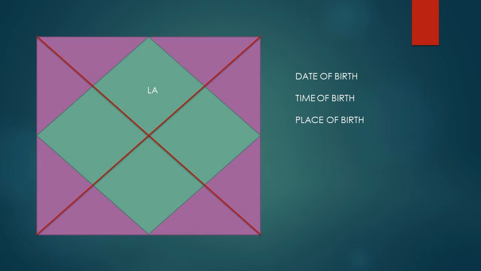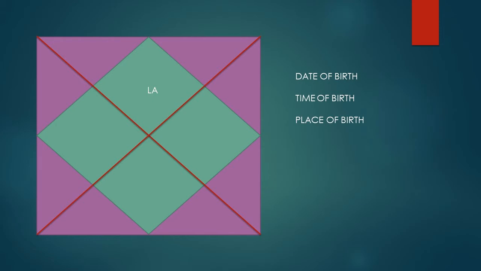That first house is also called Lagna in Sanskrit, and it is also called the ascendant or rising sign or the first house. Now, what is this rising sign? What is this first house?